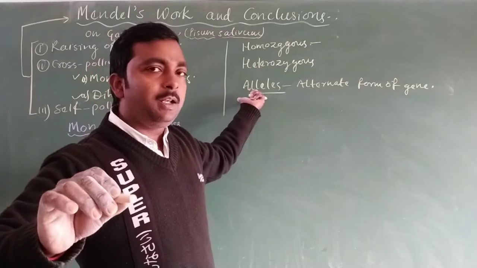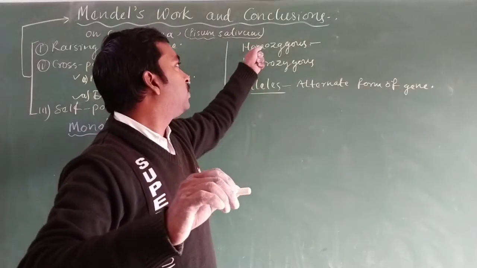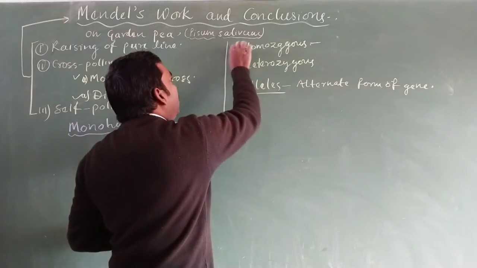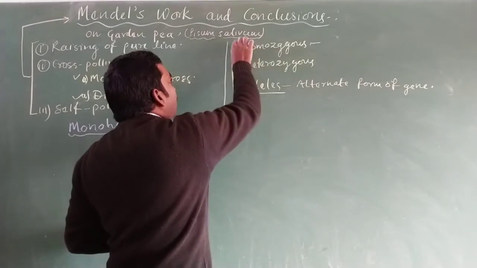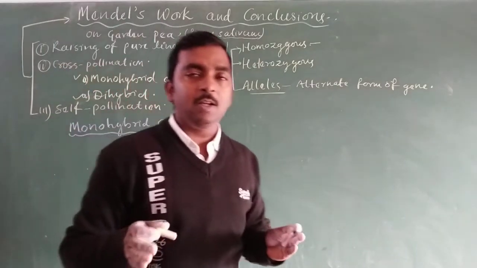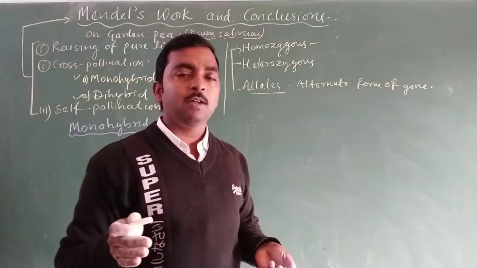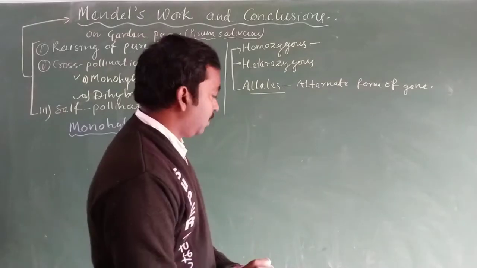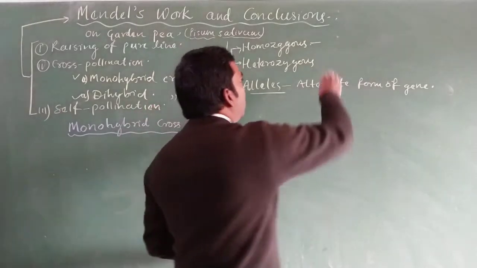The alleles may be homozygous or heterozygous. So when will the alleles be homozygous and when heterozygous, we need to know.